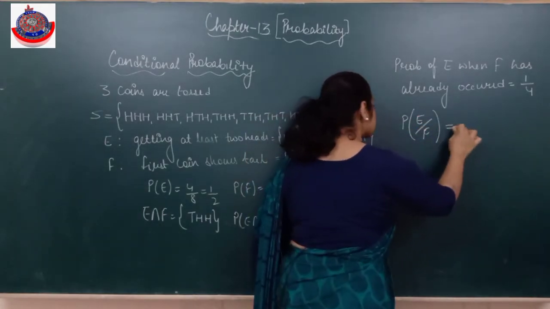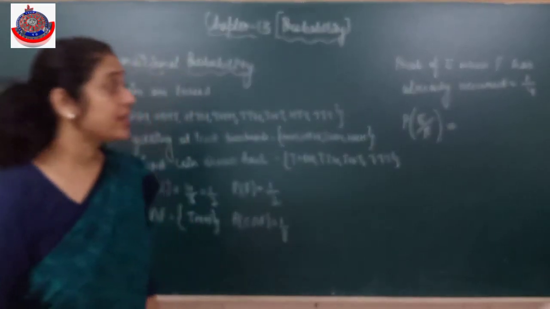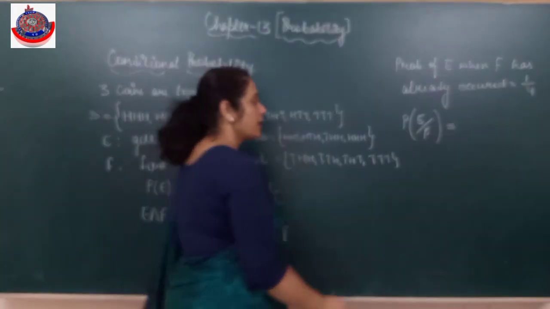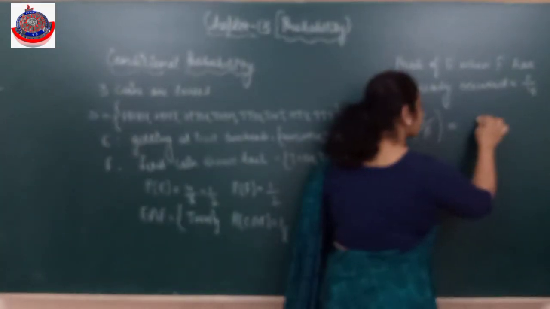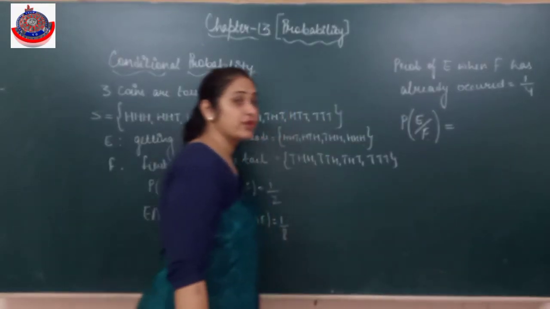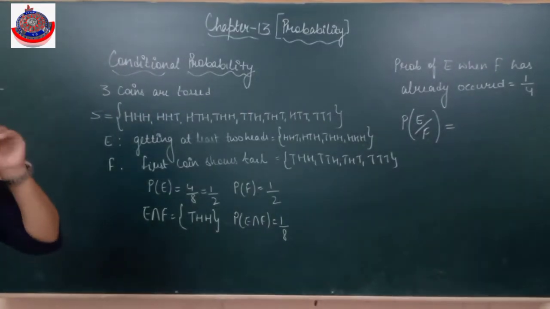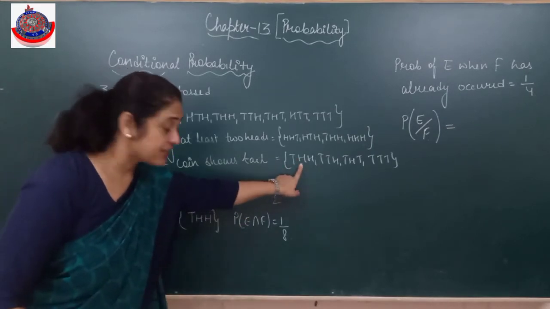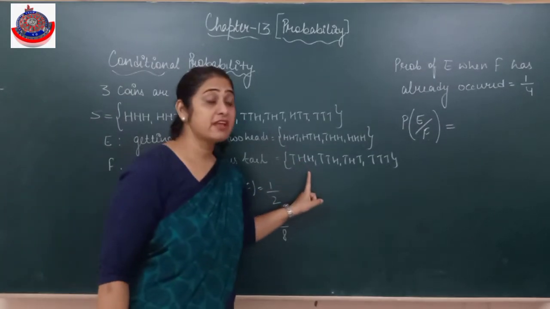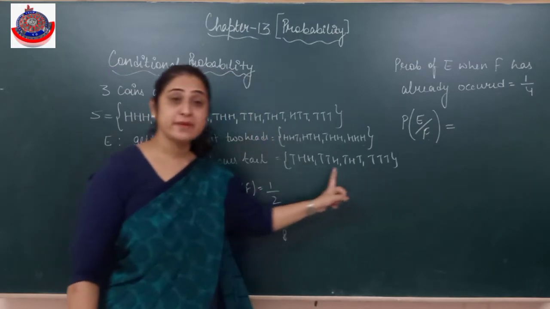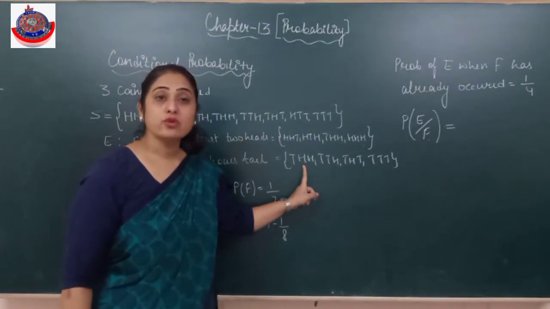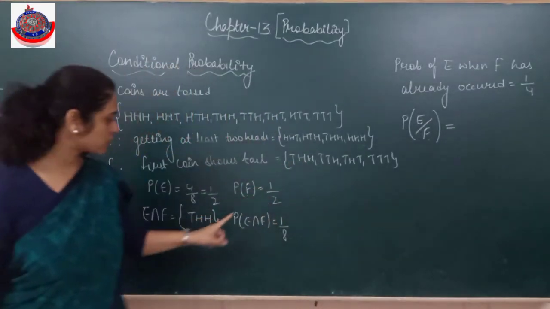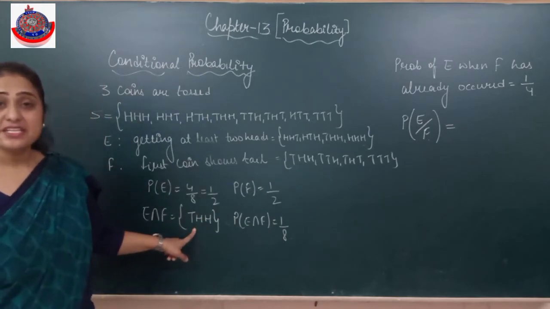So we write it like this. Probability of E when F has already occurred, that is 1 by 4. अब ध्यान से देखो. Probability of ये मैंने बोला ये वाला फेवर कर रहा है. Probability of E when F has already occurred, that means F sample space बन गया. इसमें से favorable outcome is 1 T H H. अब ये favorable outcome देखा किसके अंदर आ रहा है? Intersection में आ रहा है ना.